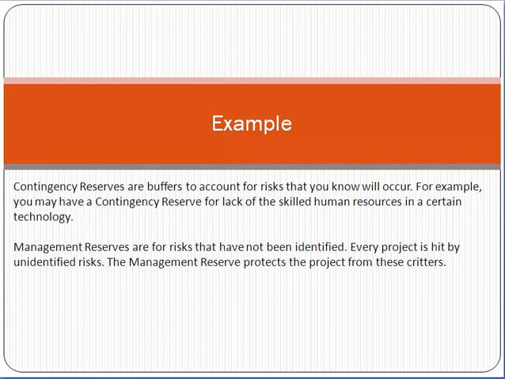You know that your team is not skilled, not capable enough or not hands-on with that particular technology. So considering all those factors, you allocate some reserve time or reserve budget for the project, and that is called contingency reserve.